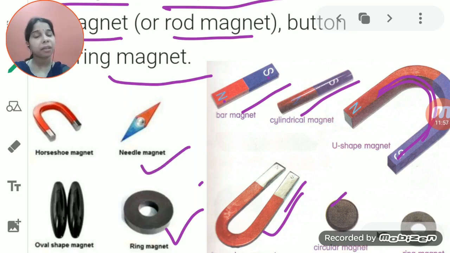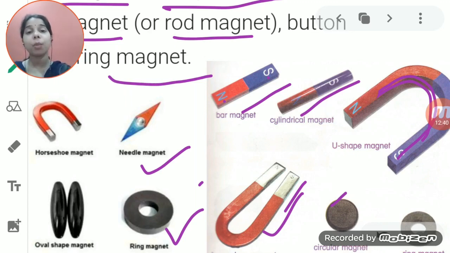When you see the magnetic compass, student, in that one a needle is there which shows the north and south. When we discuss the magnetic compass, you will come to understand that in a magnetic compass a needle is there. That needle actually behaves like a magnet, and that will help in giving the direction. You have heard that the magnetic compass is basically used to show direction to sailors. So the magnet present in the magnetic compass is actually the needle magnet.